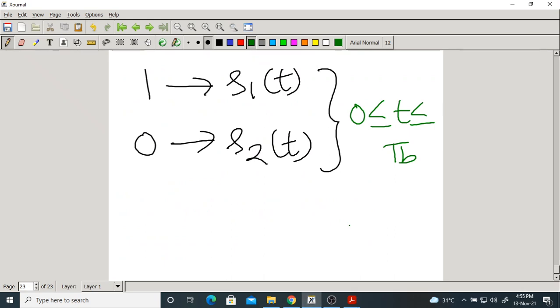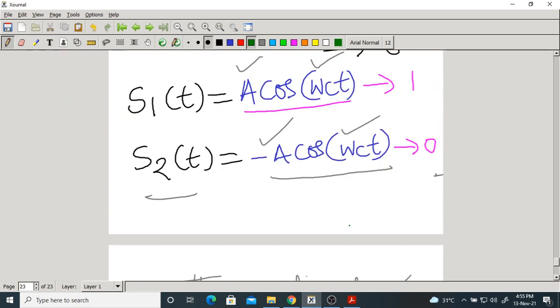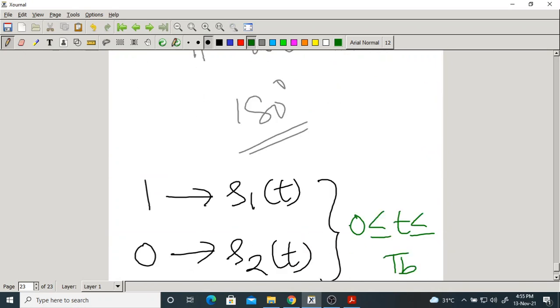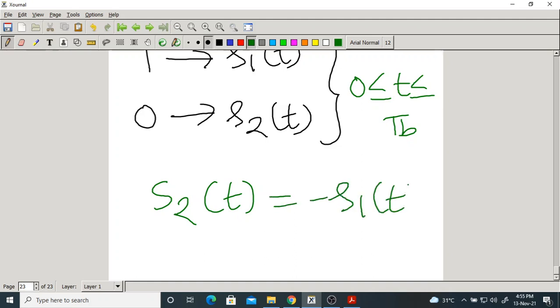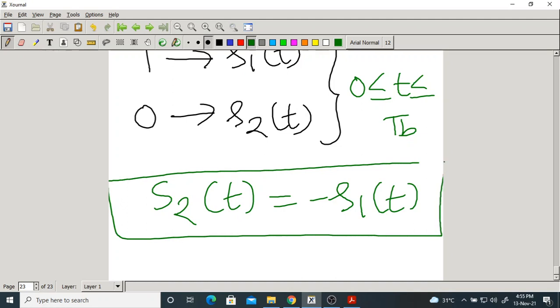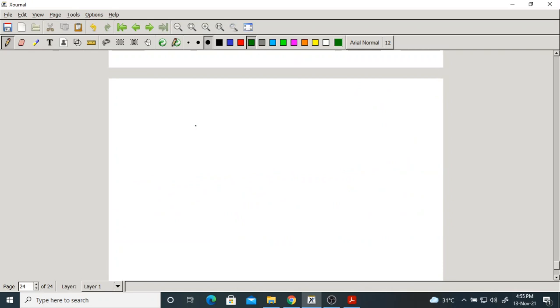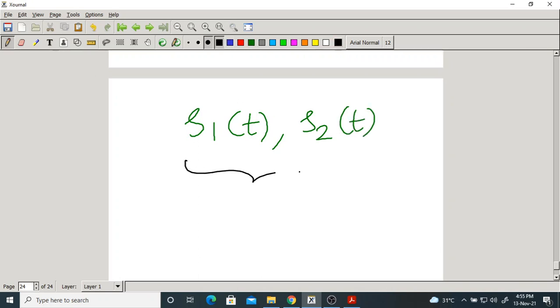One more thing is how these two are defined. S1 of t and S2 of t are just negative of each other. So I can say that S2 of t is minus S1 of t, or you can also write the reverse. Here we have S1 of t and S2 of t. How many signals do we have? Two, M equal to 2. We have a set of 2 signals. What kind of signals are they? Energy signals.